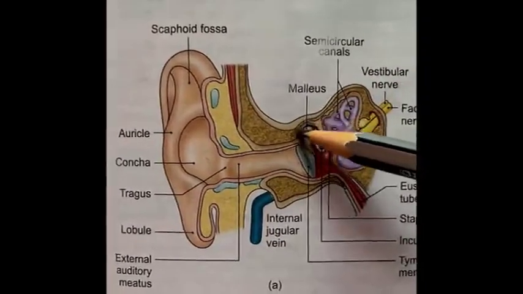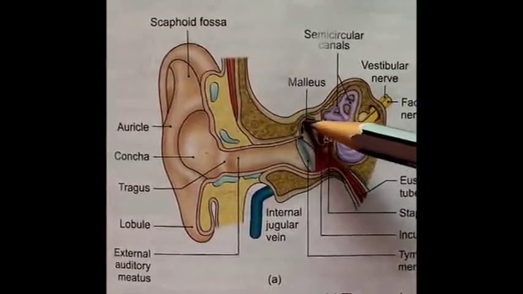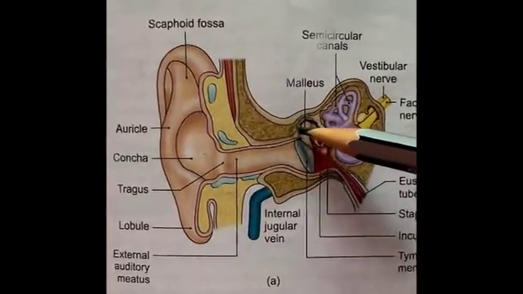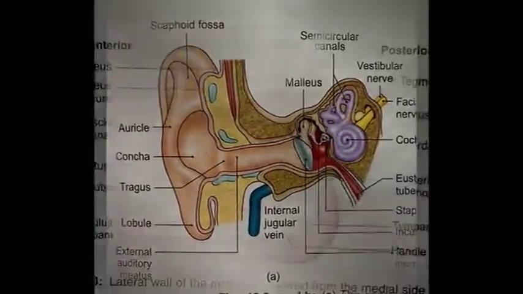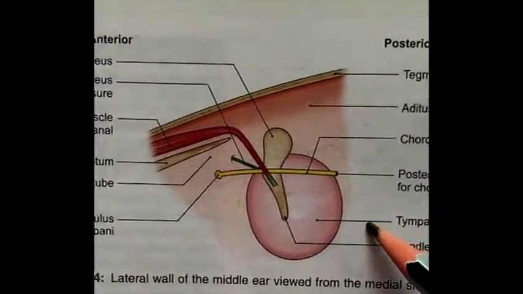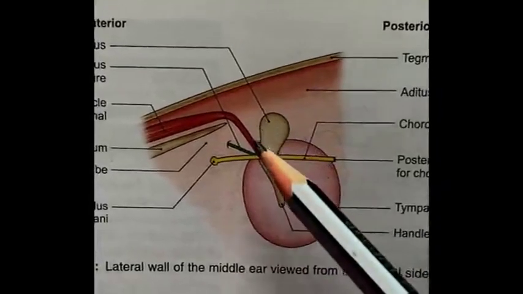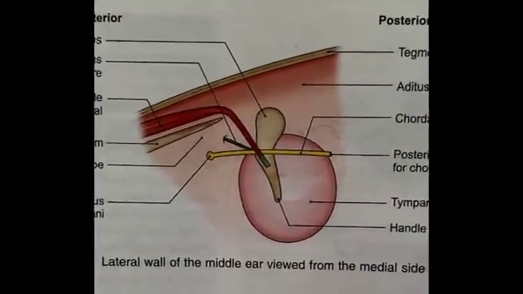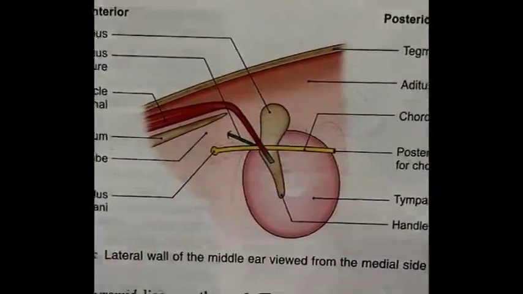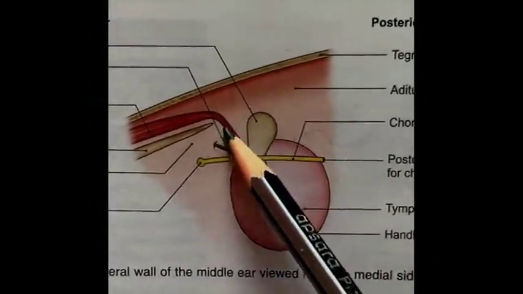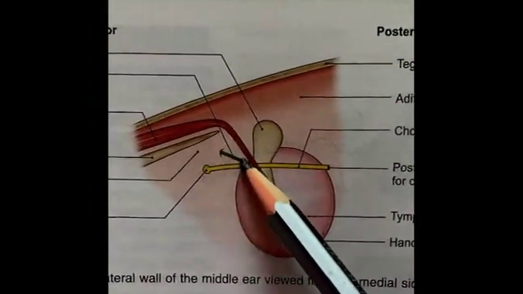Some part of the lateral wall is also formed by squamous part of temporal bone that is present in the region of this epitympanic recess. So this is the diagram of lateral wall of the middle ear cavity. In relation to this lateral wall, we can find small apertures which are 2 in number for artery and nerve. So this is the area of the tympanic notch, to which the anterior ligament of malleus bone is attached,